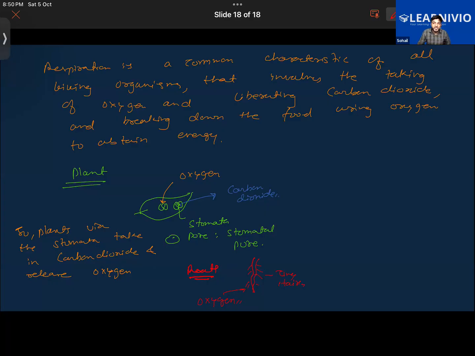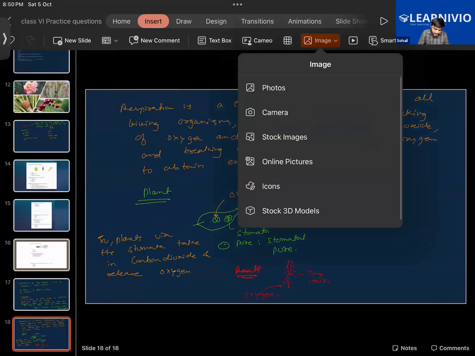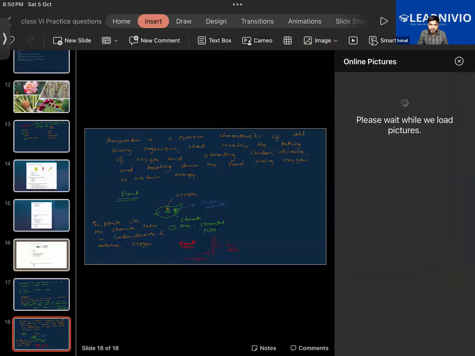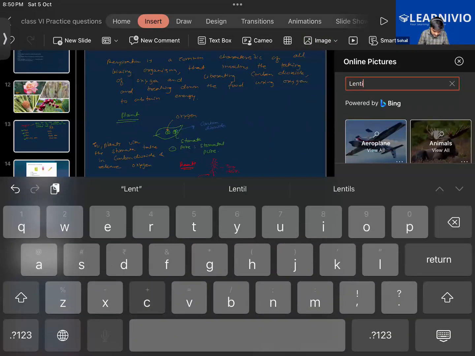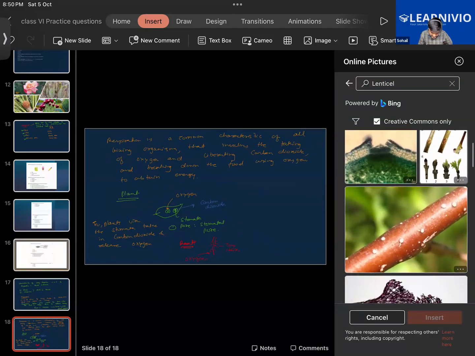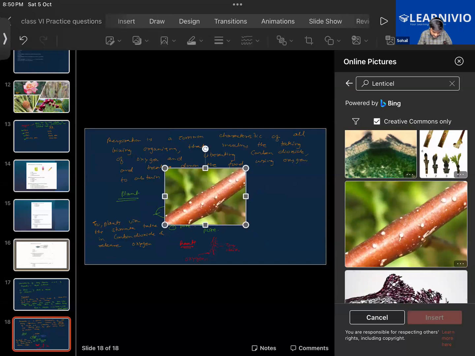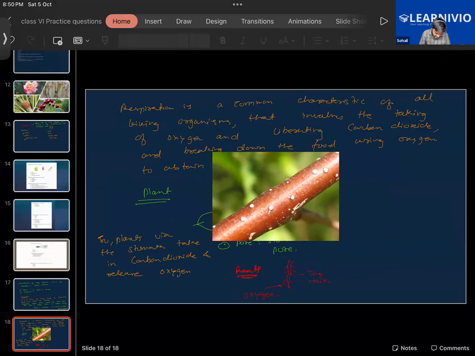Do you remember the structure of lenticels, the tiny white colored openings that I showed you were present on the stems? Take a look at this. Maybe you will be able to recall it. See this structure, Halima? We did learn about this, right?